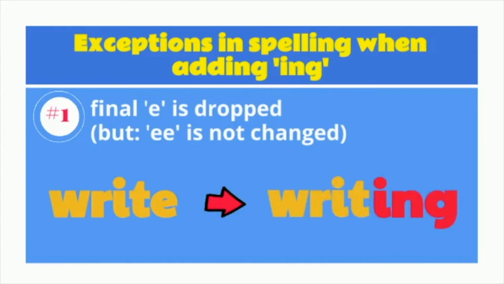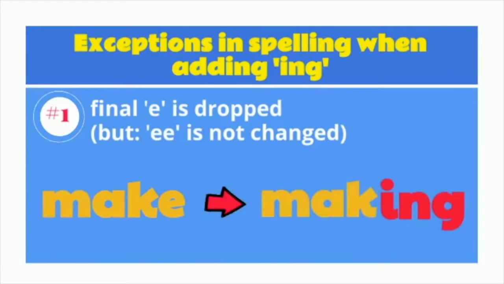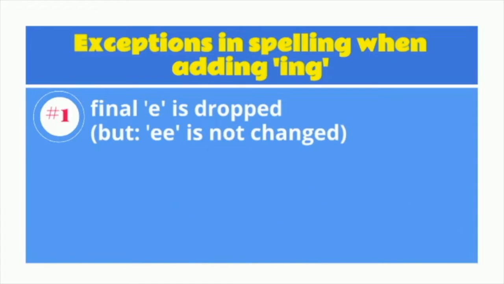It's writing. This rule does not apply to words that end in ee. So for the word see, we just put ing after see. How do you spell the following words in ing form? Make. Do we need the e in the end? No, we don't. Just making, making.